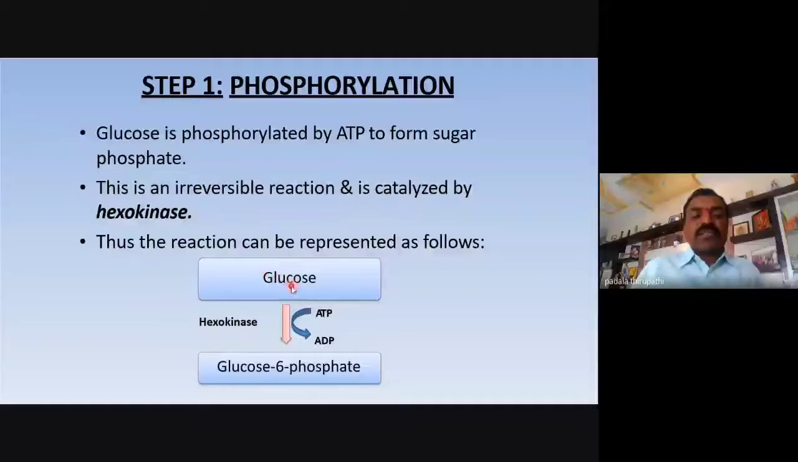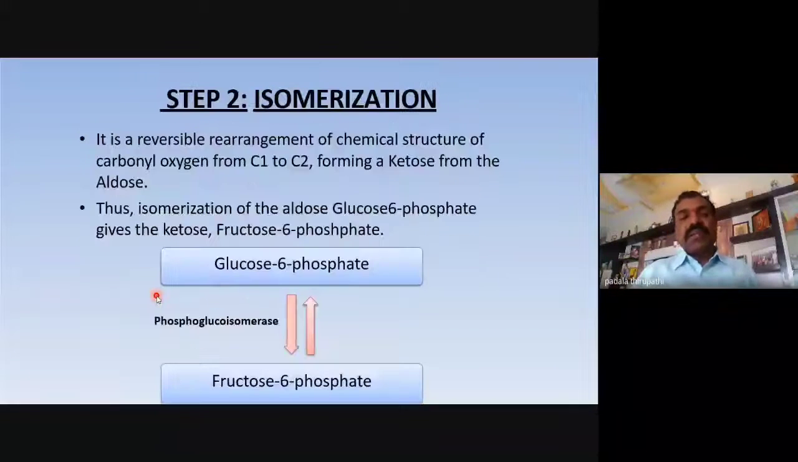So here, glucose is going to phosphorylate into glucose 6-phosphate. One ATP is utilized. The enzyme is necessary. Which enzyme? Hexokinase. This is the first step. Okay. Then the second step, isomerization.